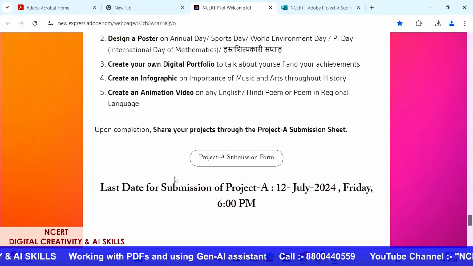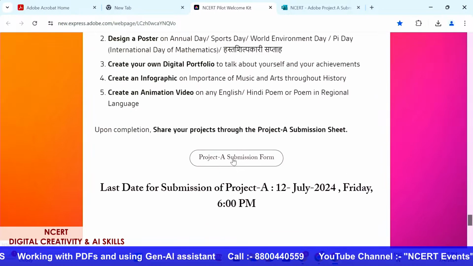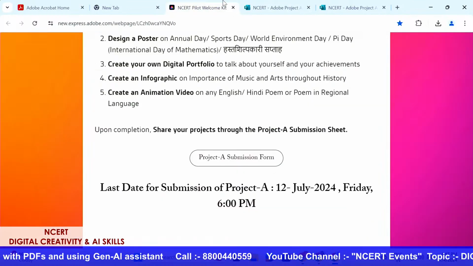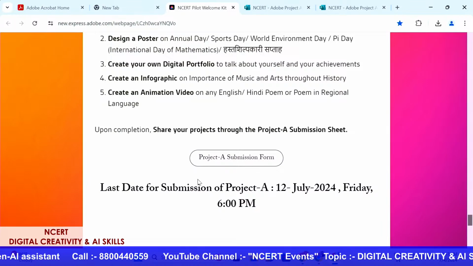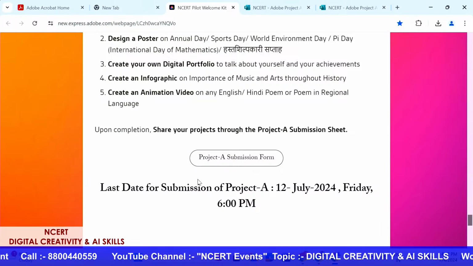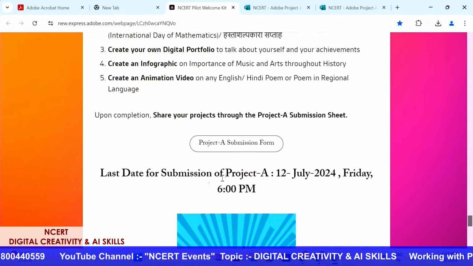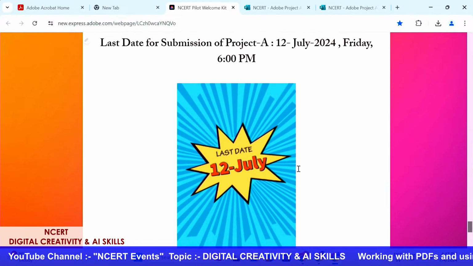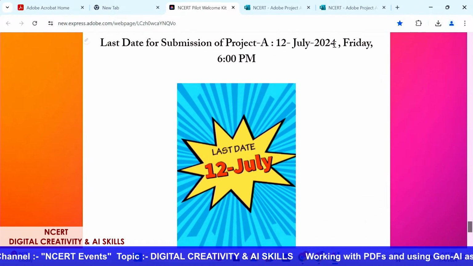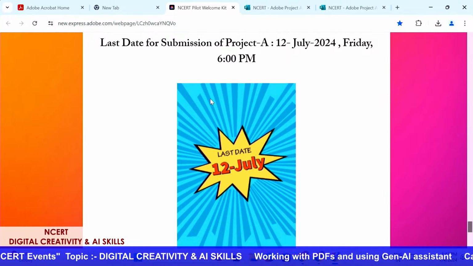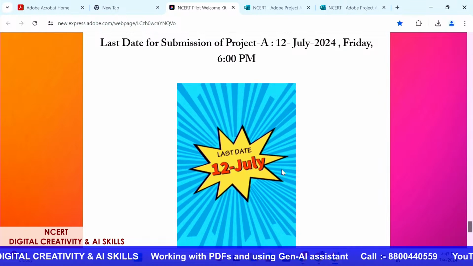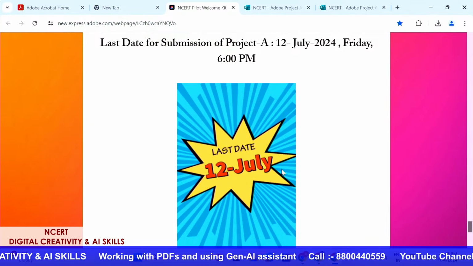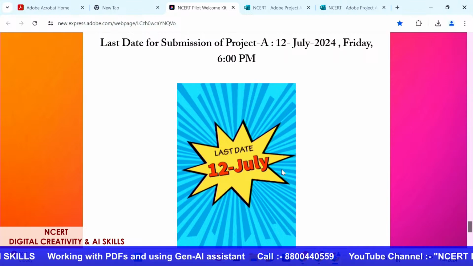Once you have designed any one of these things, you click on the Project A submission form and you fill in the form that comes up. Once you fill up the form, you click on the submit button, and your project is done. The last date for submission of Project A is 12th of July 2024, Friday 6 p.m. So make sure you get some time in the coming days and you submit your creations with us. And that's everything I had to share with you all, Tanvi.